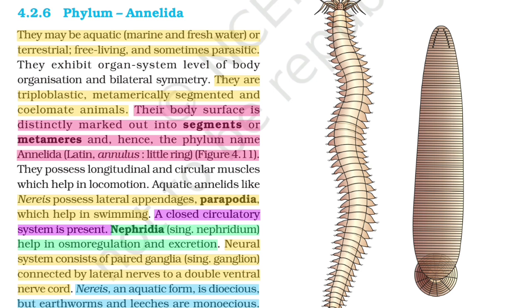Aquatic annelids like Nereis possess lateral appendages, parapodia, which help in swimming. A closed circulatory system is present. Nephridia, singular nephridium, help in osmoregulation and excretion.